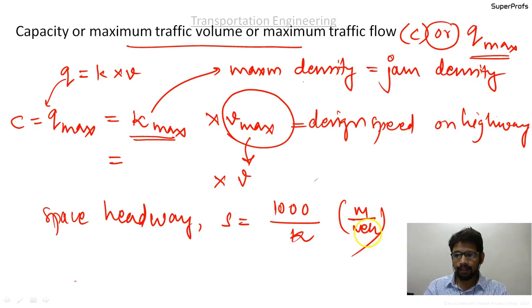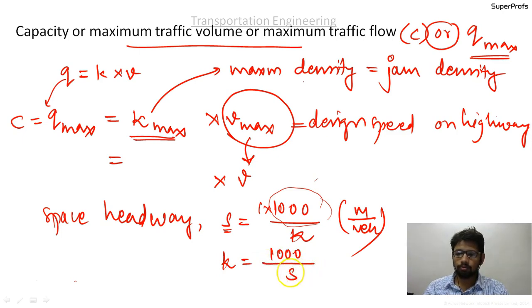Density is number of vehicles per kilometer, but what we are discussing here is the distance between two successive vehicles. This S gives the distance between two successive vehicles. It was actually supposed to be 1 by k, but later we multiplied it by 1000 to convert the distance into meters. It was in kilometers per vehicle, but we converted it into meters per vehicle. So the space headway is s equal to 1000 by k, and k equal to 1000 by s.